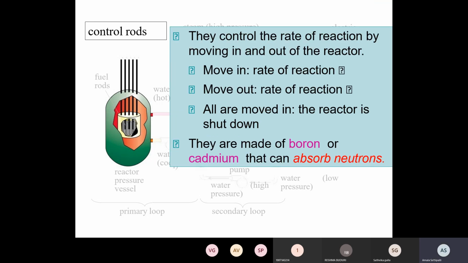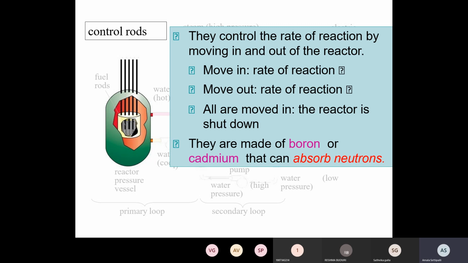Control rods. In a nuclear reactor, one of the main parts is the control rods. They control the rate of reaction by moving in and out of the reactor. The name itself indicates they control the reaction process.